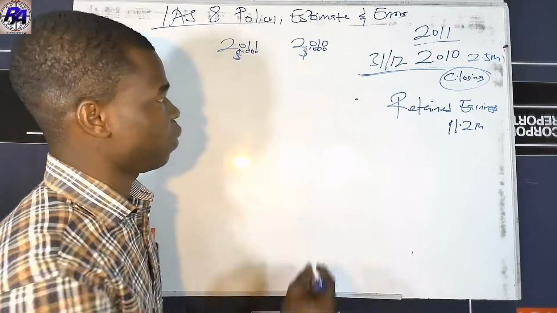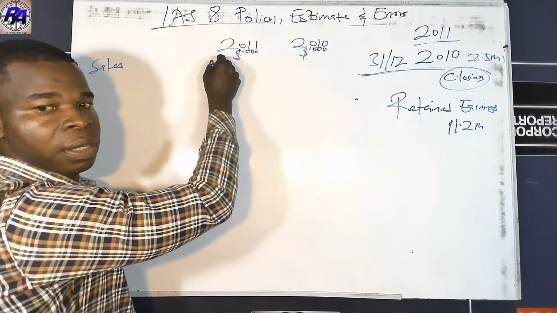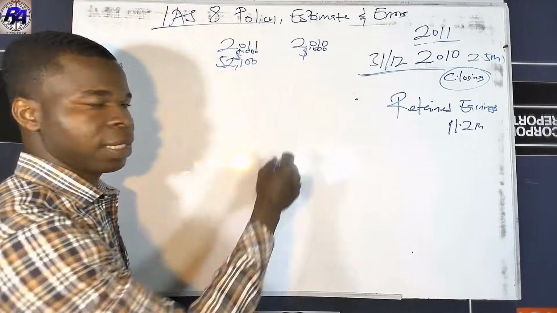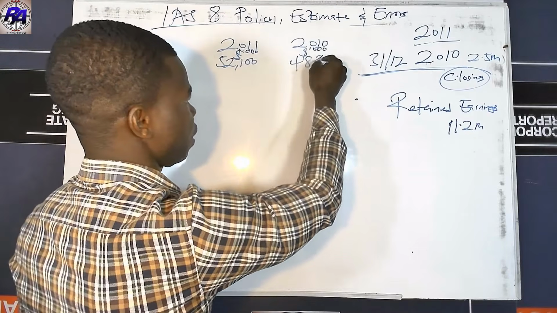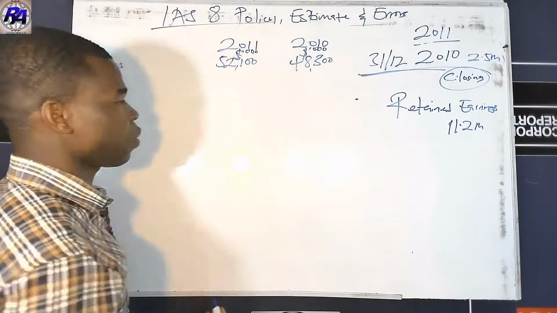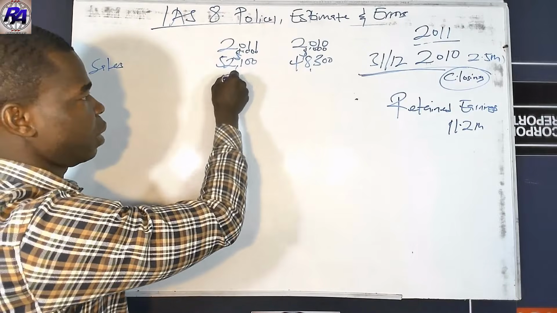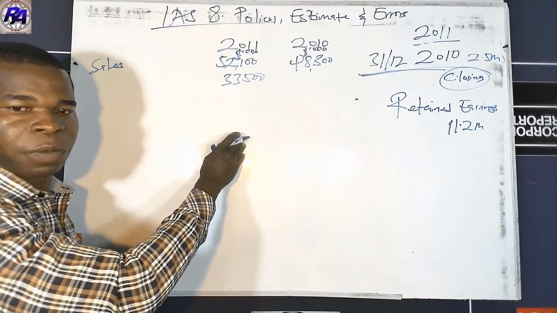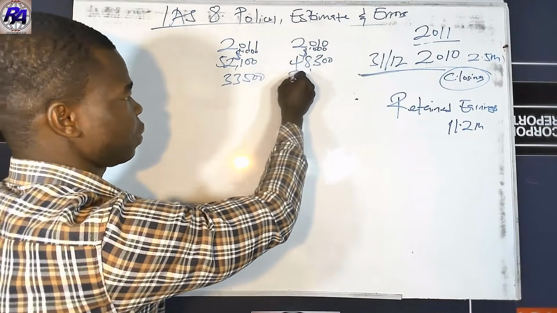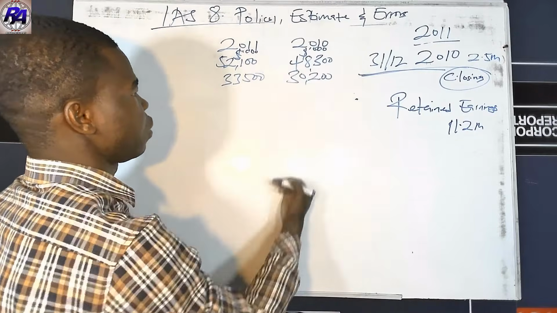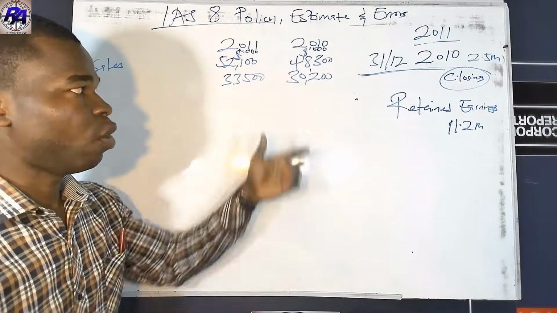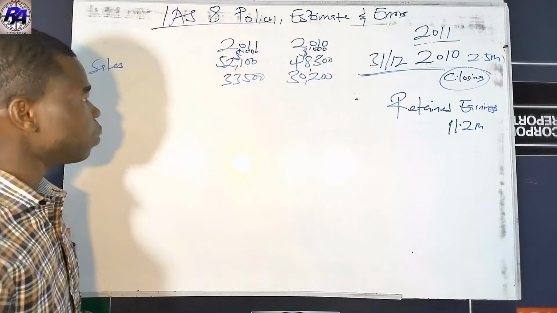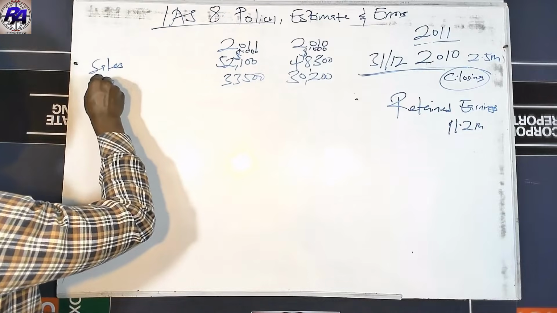So the sales figure was 52,100 in 2011, and 48,300 over here. Now the original cost of sale in the question was 33,500 and that was in 2011, and then 30,200, that was in 2010. These are the original cost of sales in the question. Now, this is cost of sale.